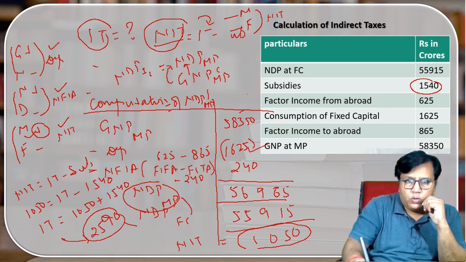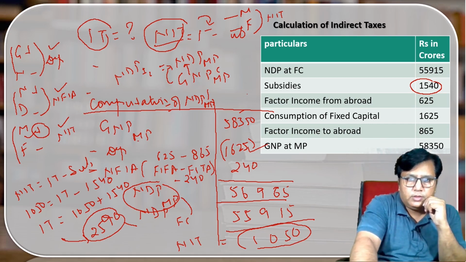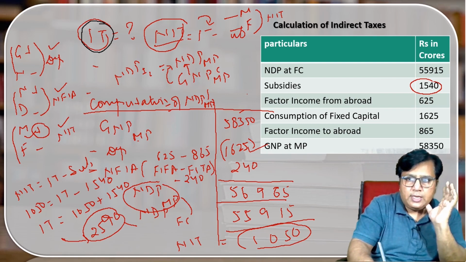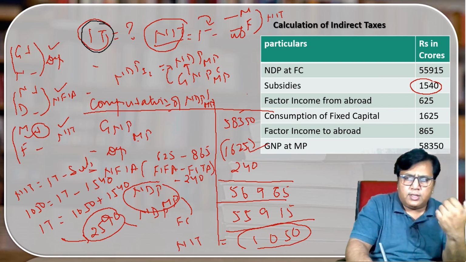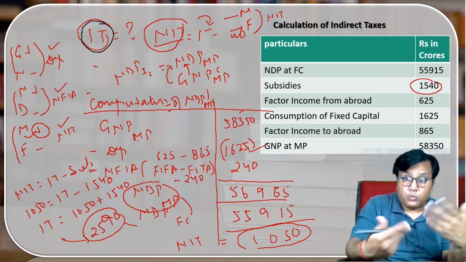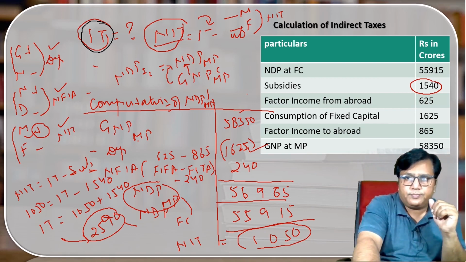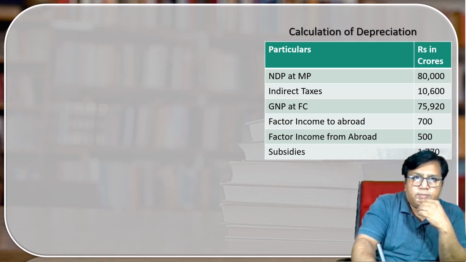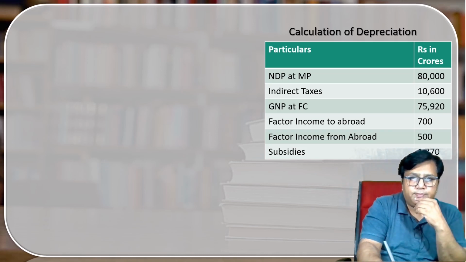So here we have calculated the value that we have to find out, that is the value of NIT. I hope the point is clear to everyone. Here I have calculated the value of NIT. I hope this concept is clear. Okay, fine. Try to solve one more question so that the things become much more clear. Now let us see another question so that the things become much more clear.